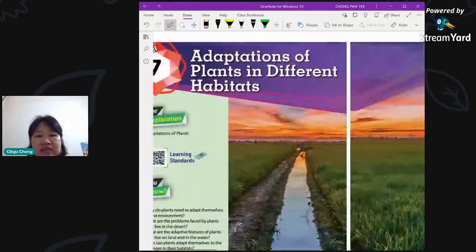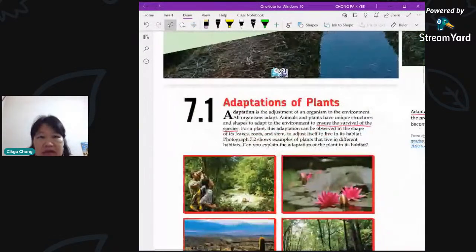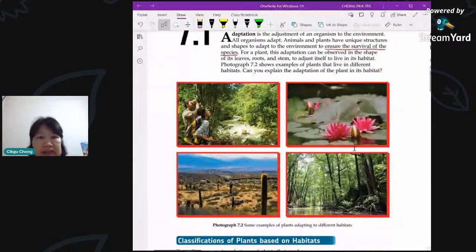Okay, so now let's go on to the types of habitats. Okay, now we know that there are going to be different habitats all over the world. So we're going to look at 4 different types of plants which are suited to live in that environment. So here you will see some living in the water. All right, the plants that live in water are called hydrophytes. Okay, as you always see, the prefix hydro means water.